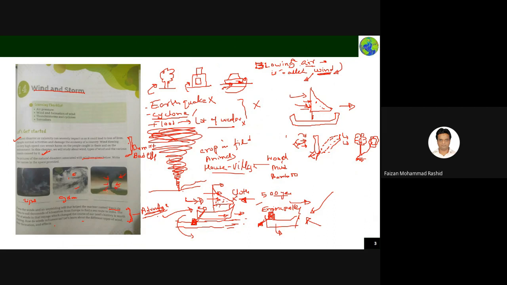Let's assume there is a small house here, and above it this tornado came. The tornado took the air present here with high velocity, it moved away, but the wind from other places came and occupied the space with a very high velocity, and it is causing all the damage to the house in the tornado also.